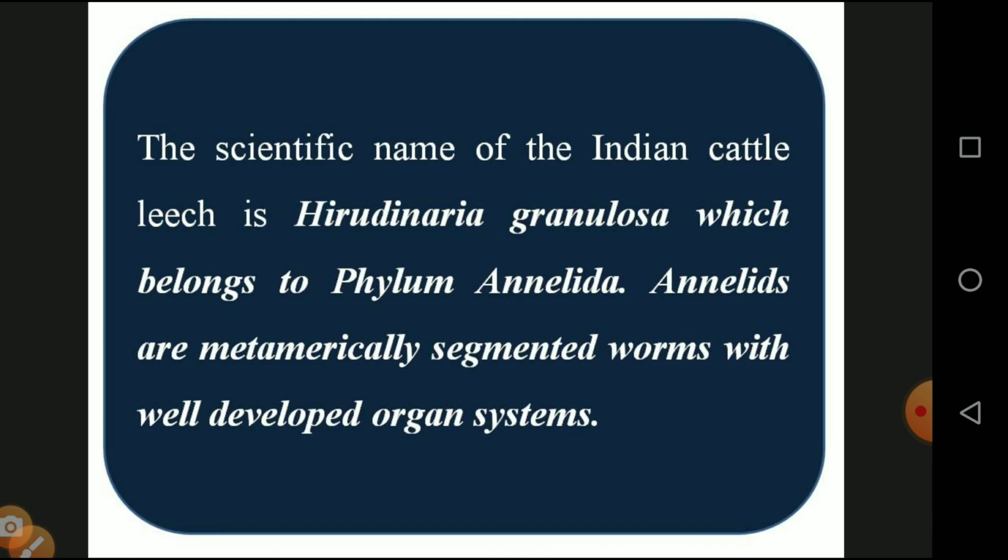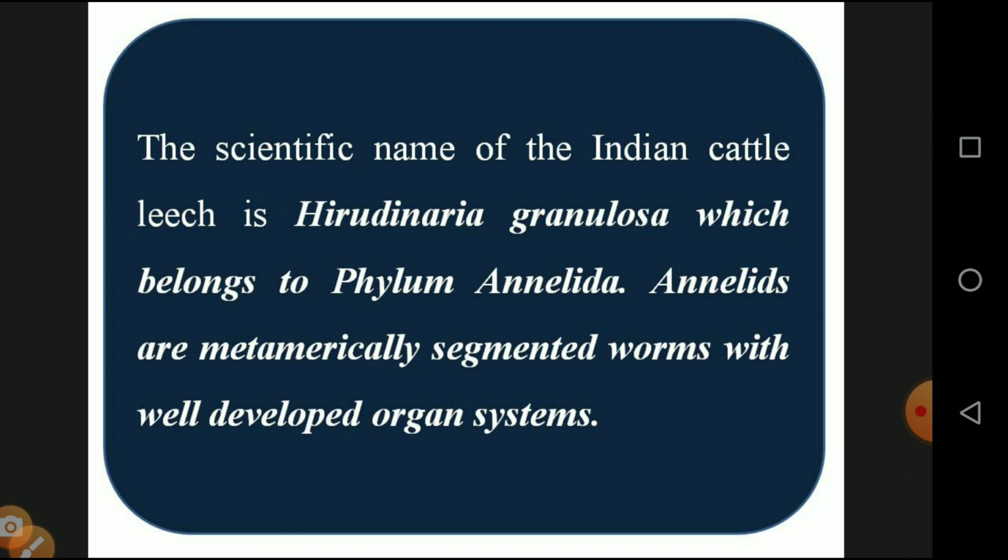Then the scientific names of the Indian cattle leech. All organisms have a scientific name. I already told you in the first lesson, each and every type of organism has a unique scientific name which is universally accepted, and at the same time it gives identification. So the binomial name of the leech is Hirudinaria granulosa, which belongs to the phylum Annelida.